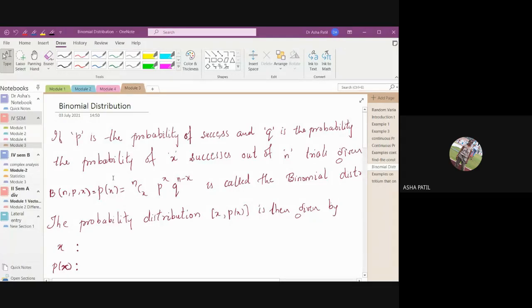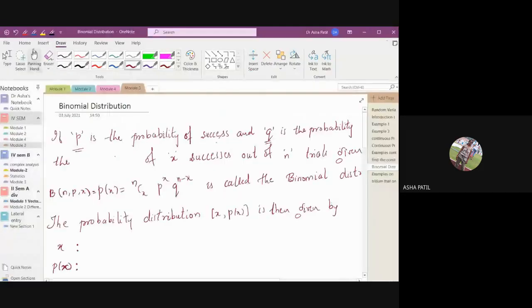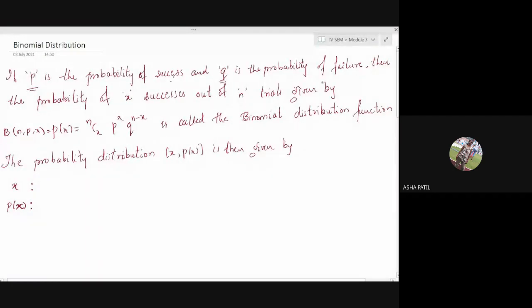If p denotes the probability of success and q denotes the probability of failure, then the probability of x successes out of n trials.